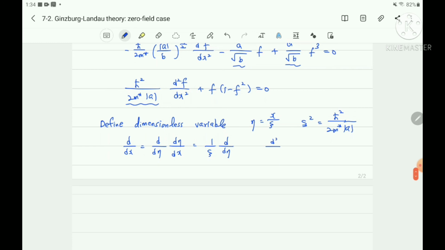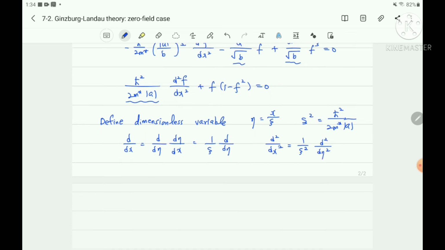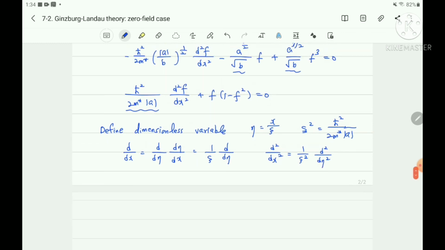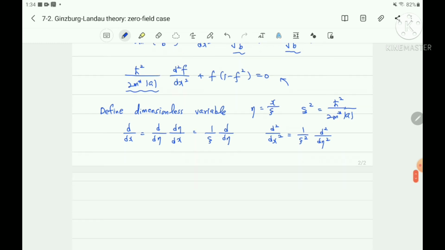Therefore, d squared/dx squared is 1 over chi squared, d squared/d eta squared. Let's substitute this into the equation, and the chi squared cancels out.